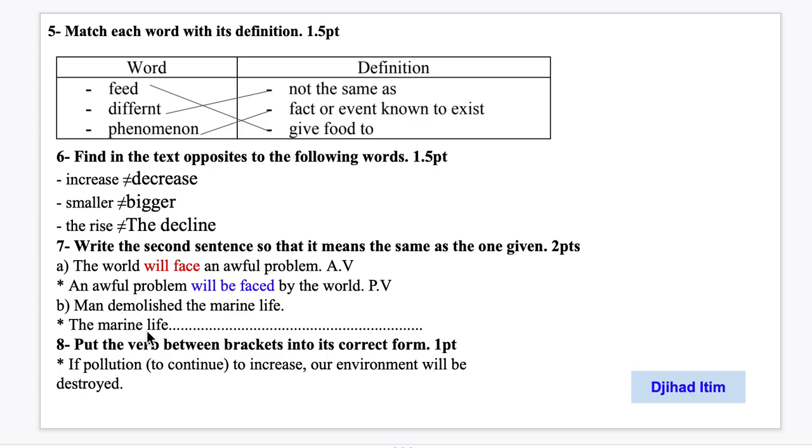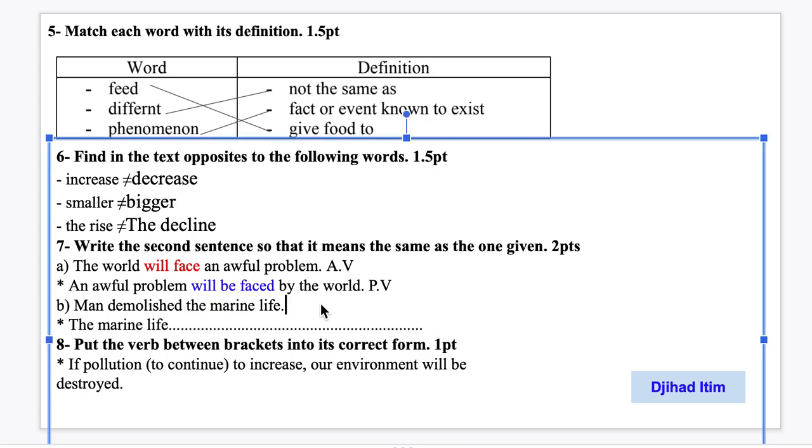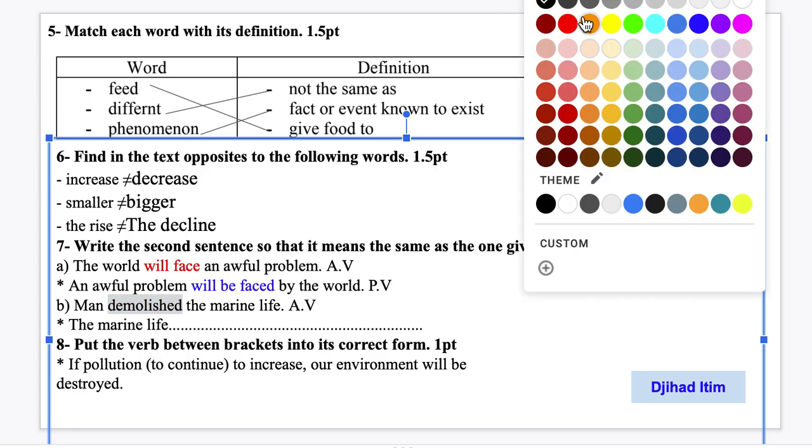Man demolished the marine life. Okay, here where is the verb? Well, first, in which voice is it? It is in the active voice. Yes, it is in the active voice. So we will rewrite it. Here we have man demolished the marine life. Where is the verb? The verb is demolished, right? So this is the verb.